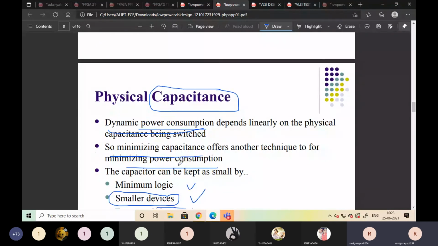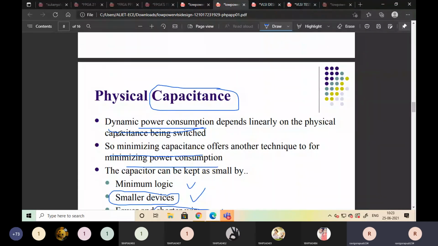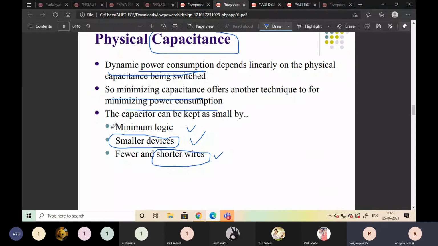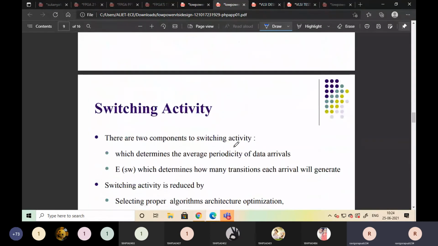So this is voltage reduction. Next is switching capacitance. Power consumption is proportional to the capacitance. If the capacitance value is more, then we have more power consumption. That is why we have to reduce the capacitance. To reduce it, you can use smaller devices and shorter wires for the interconnections.